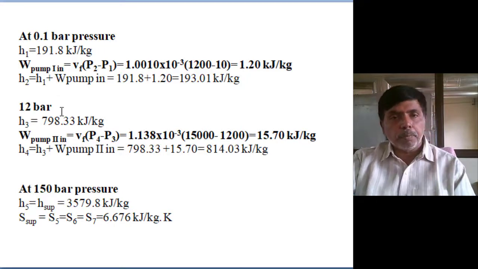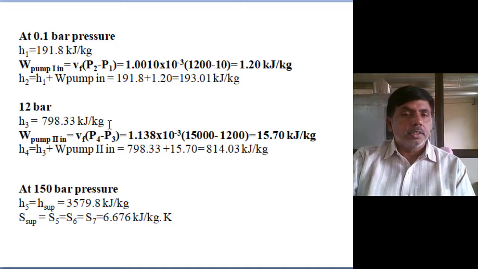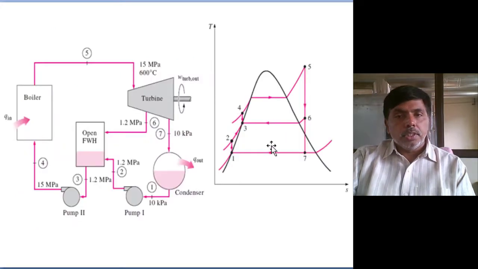Next, the first pump. At the first pump, we are adding vf into P2 minus P1, that is equal to 1.2 kilojoules per kg. Then H2 equals H1 plus pump work 1. Then H3, at 12 bar pressure, H3 equals 798.33 kilojoules per kg. You see, at 12 bar pressure, we are reaching by feed water heating up to H3.